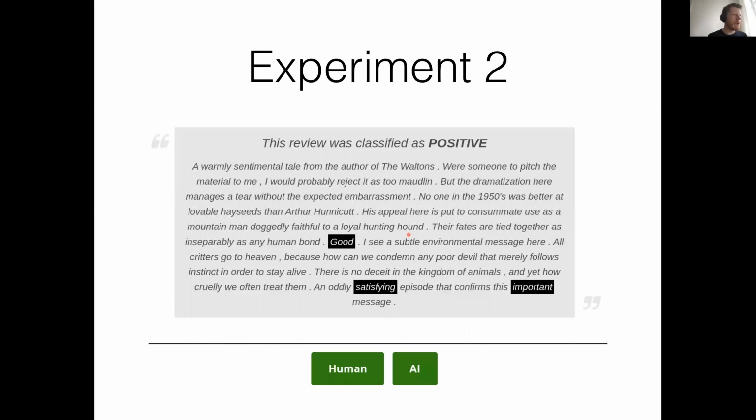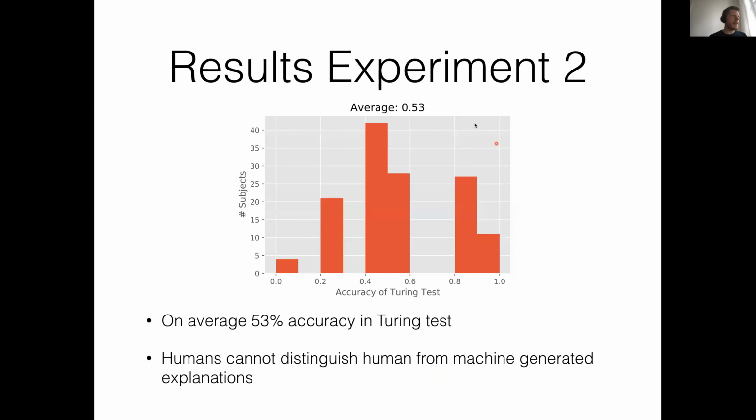Then we ran the second experiment, which was the actual Turing test for transparency. Here we showed whether the review was predicted as positive or negative by either a human or a machine. And then we showed the words that were important for that decision. Subjects then needed to provide a label whether this was human or AI generated. The results of this experiment were that on average, we see a 53% accuracy in this Turing test. So humans on average cannot distinguish human from machine-generated explanations.